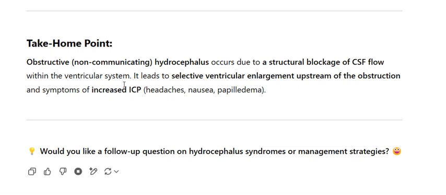Take-home point: obstructive, non-communicating hydrocephalus occurs due to a structural blockage of CSF flow within the ventricular system. It leads to selective ventricular enlargement upstream of the obstruction and symptoms of increased ICP: headaches, nausea, papilledema.